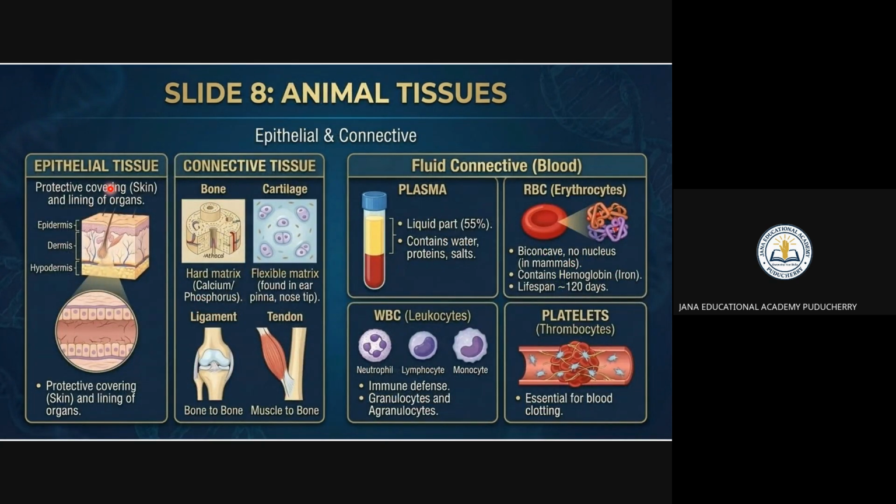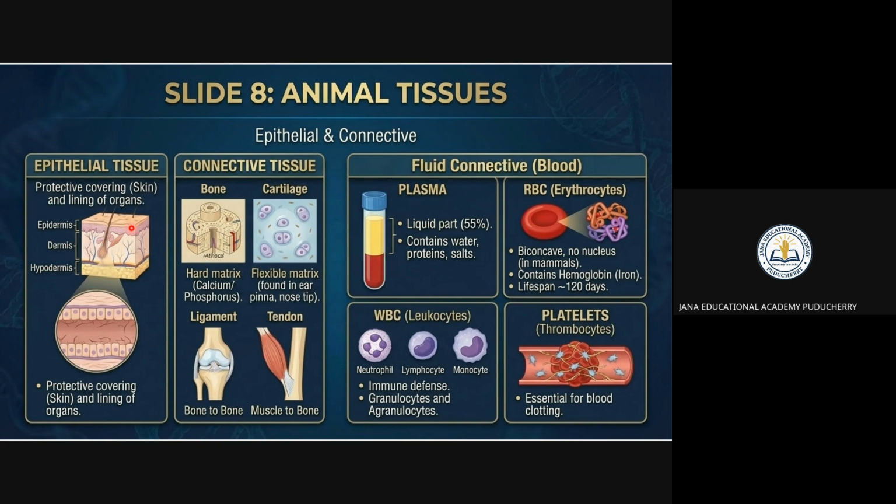Next, we come to the epithelial tissues. That is the protecting cover of the skin. We have skin, so what about the inside part? The outer layer is the epidermis, the middle one is the dermis, and the inside one is the hypodermis. It is the protective covering and lining of organs. These are animal tissues, like in us humans. So the epithelial tissue is the epidermis, dermis, and hypodermis.